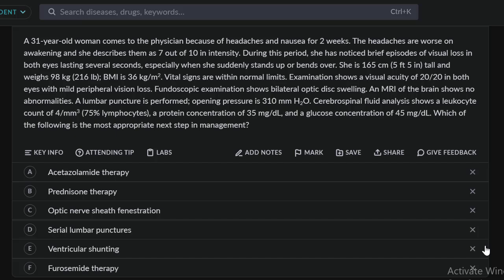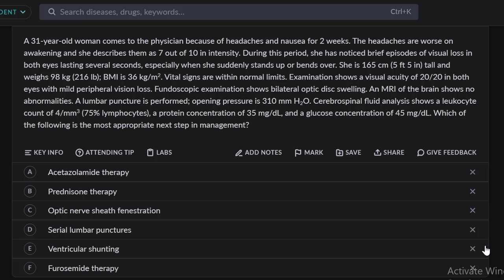The vital signs are within normal. The examination shows a visual acuity of 20/20 in both eyes, with mild peripheral vision loss. Fundoscopic examination shows bilateral optic disc swelling, and an MRI of the brain shows no abnormalities. A lumbar puncture is performed, and opening pressure is 310 millimeters of water. The CSF analysis shows a leukocyte count of 4 cells per cubic millimeter, protein concentration of 35 milligrams per deciliter, glucose concentration of 45. Which of the following is the most appropriate next step in management?